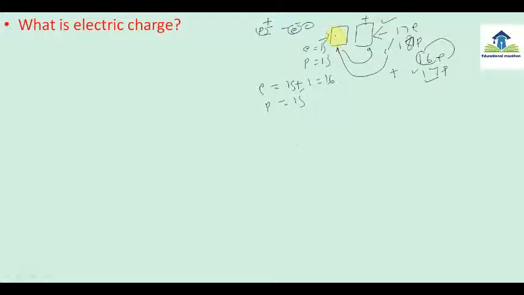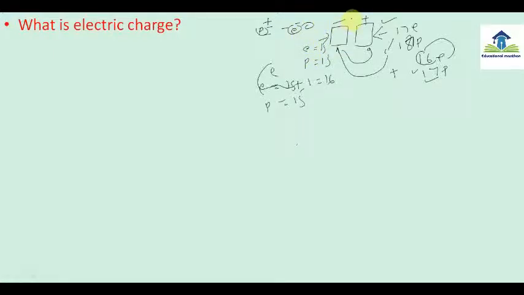But in the other body, the number of electrons becomes 16 and protons 15, so electrons are higher, that is, negativity is higher, and a negative charge will be developed. So a body becomes positive or negative on the basis of the number of electrons and protons present on it.